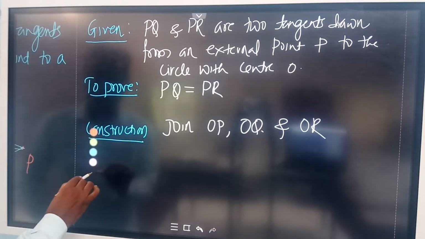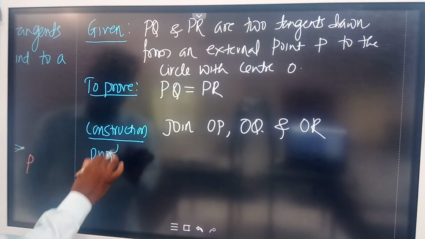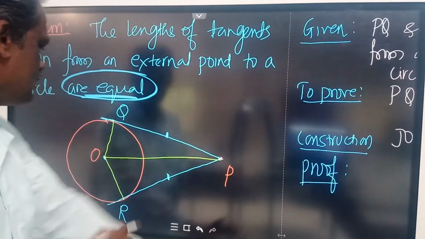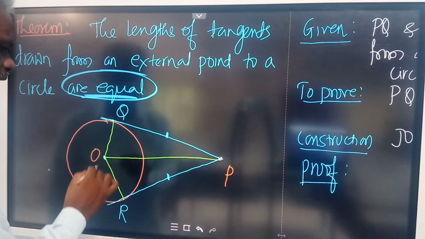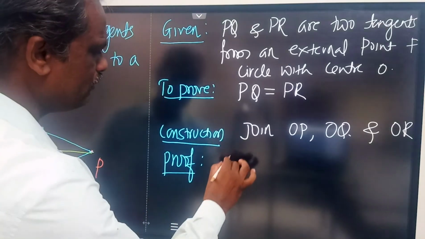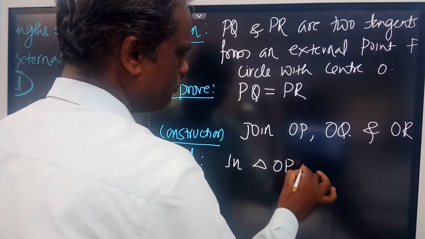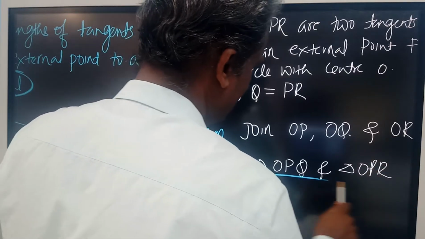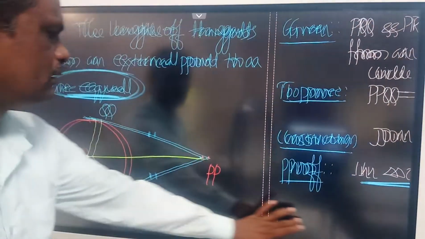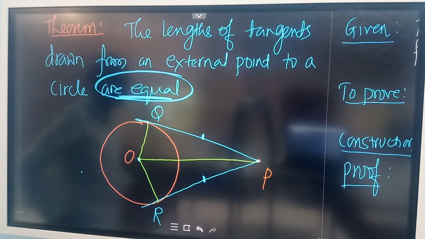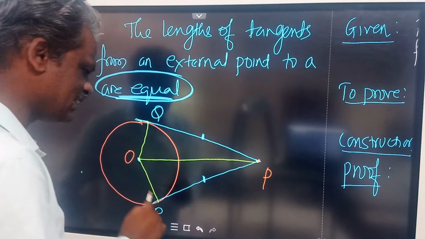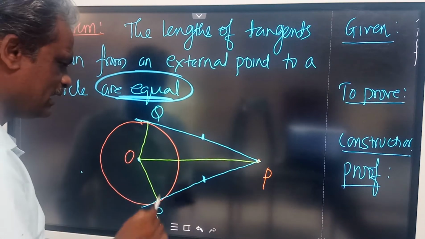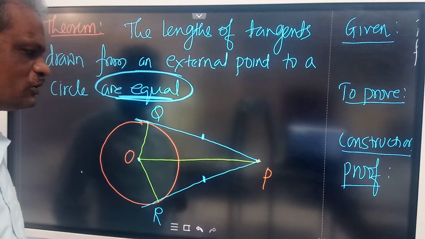So in the proof, let us consider the triangles here. Consider triangle OPQ and OPR. So in triangle OPQ and in triangle OPR, in these two triangles, identify the things which are equal. Show that they are congruent. Now you have to show that these two triangles are congruent. In triangle OPQ and in OPR, what are the things which are equal? You have to show that.